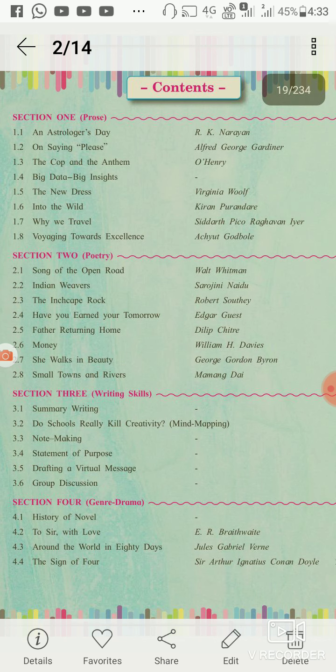Now we are going to learn about section 4, genre drama. 4.1 is about the history of the novel.